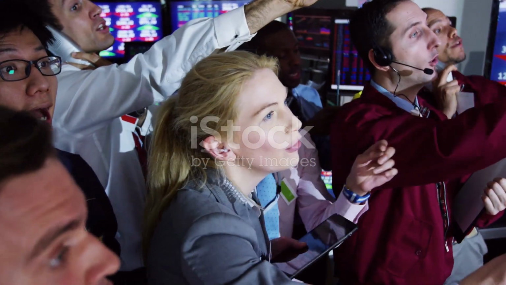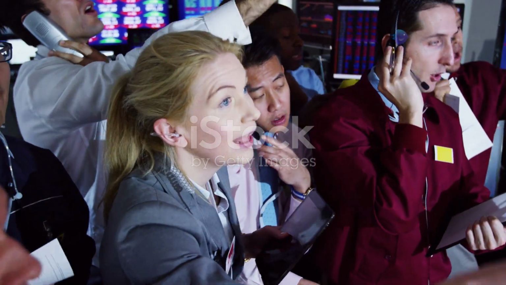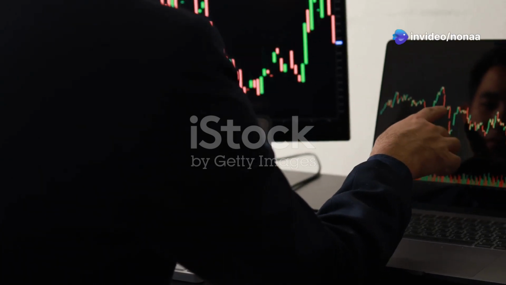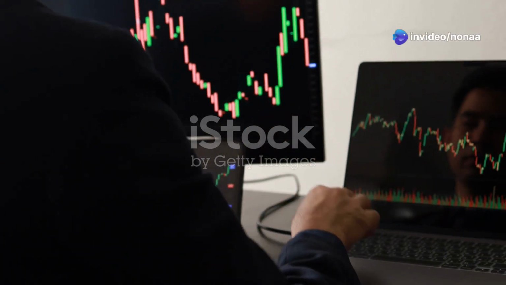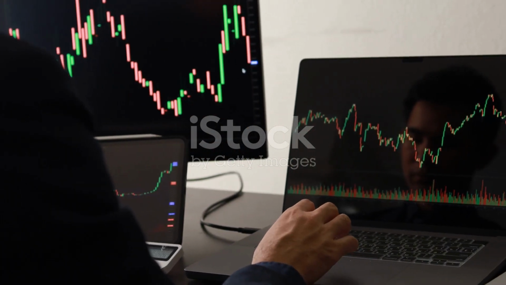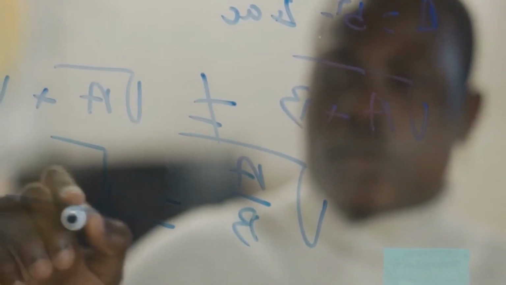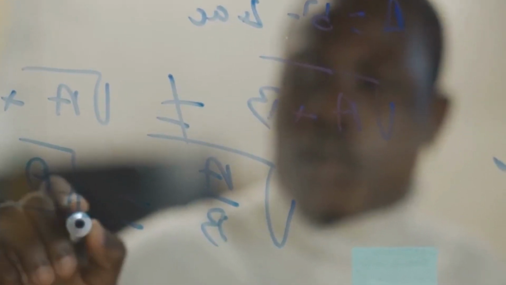Probability in finance: the Black-Scholes formula. Probability plays a pivotal role in finance, particularly in investments and risk management, guiding decisions and strategies. One of the most well-known examples is the Black-Scholes formula, used to price options accurately.